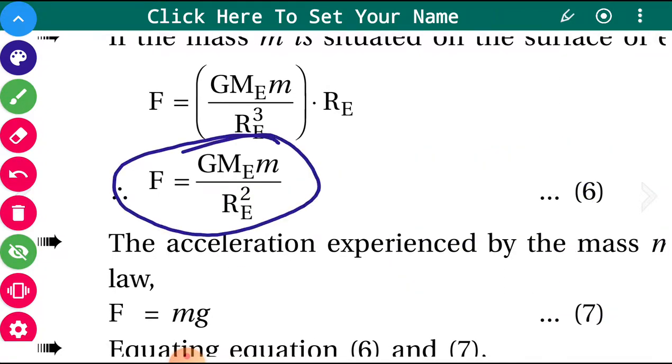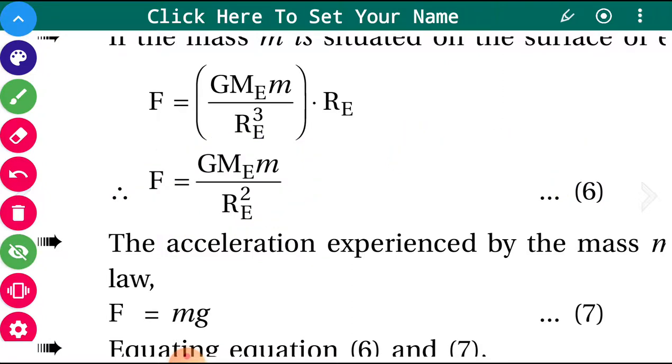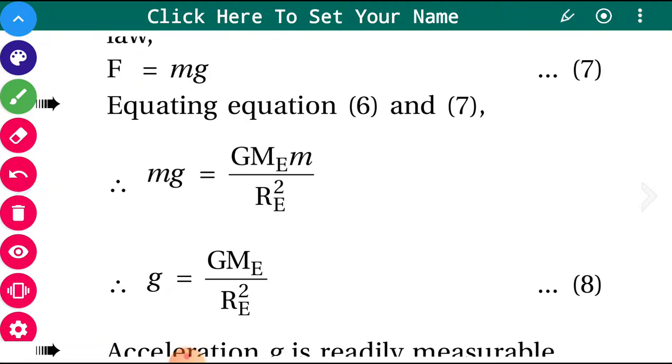Now as you know, force in the downward direction is always mass into gravitational acceleration. So instead of F we are writing mg, and we compare it as equal to mg. So m will be cancelled out, and we will have the value of g. g is equal to GMe upon Re square, which is the gravitational acceleration on the surface of the Earth.